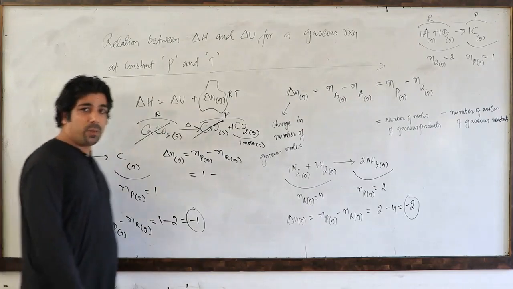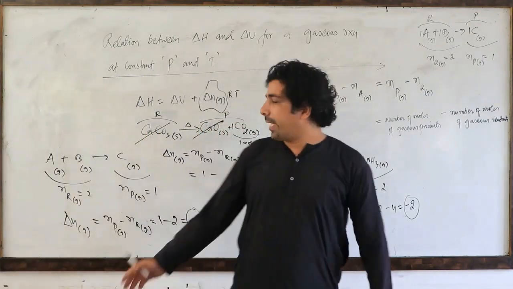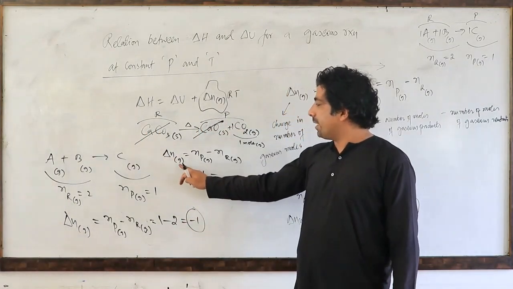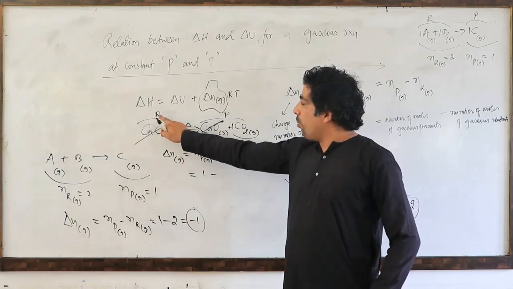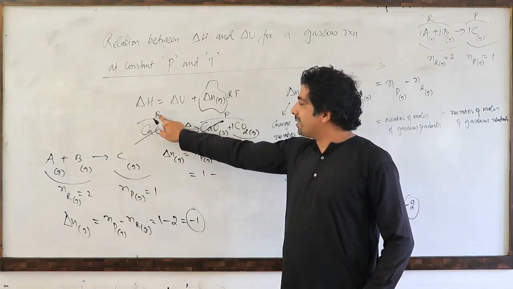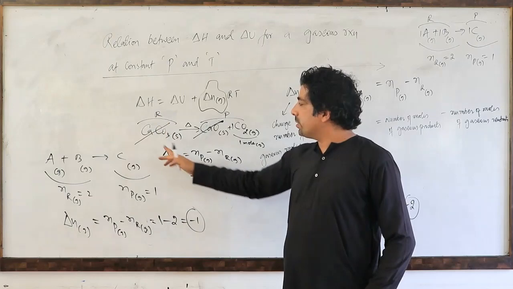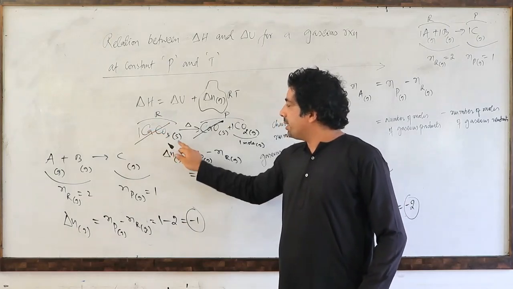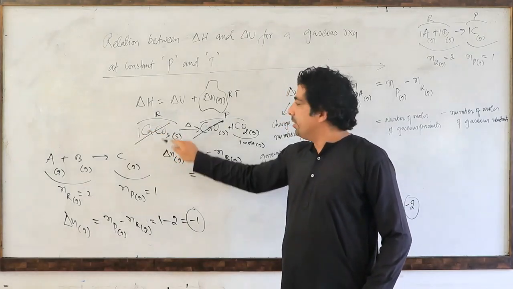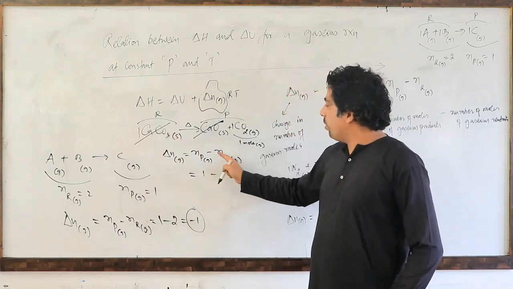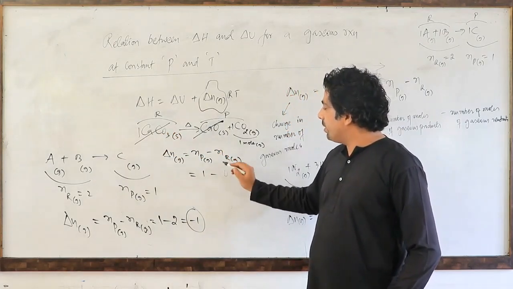For solids and liquids, we are not calculating delta N. Delta N is calculated for gases only. So how many reactants are in gaseous state? Nobody, because there is only 1 reactant and this reactant is in solid state. So cancel it. The number of reactants in gaseous state is 0.